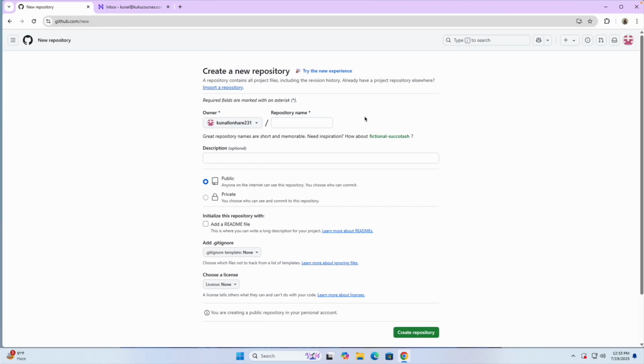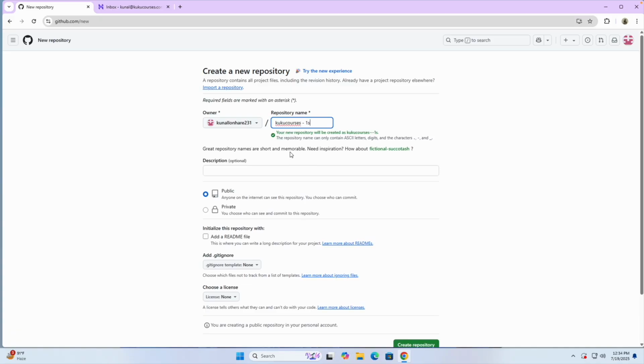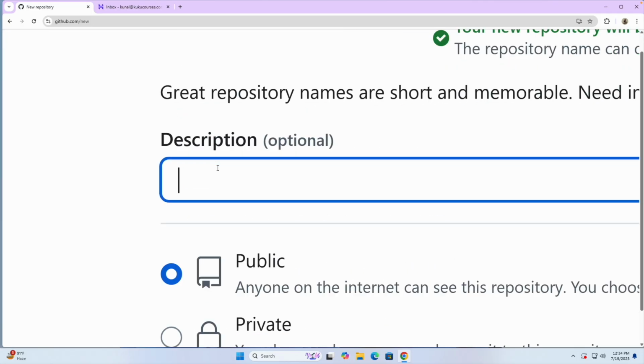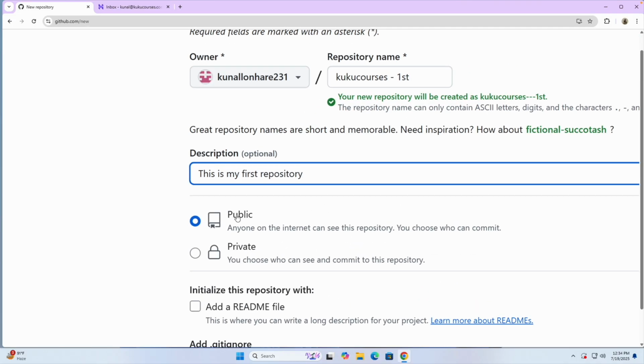Once you do that, you can name it whatever repository name you want. For example, I can say Kuku courses first project, like this. You can name it whatever you want, and after this you can put the description. This is my first repository, like this.